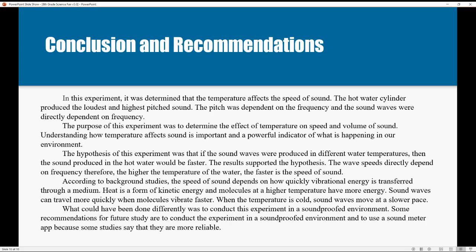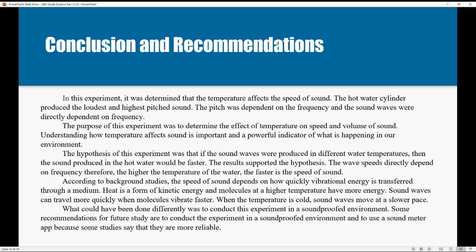The purpose of this experiment was to understand how temperature impacts sound and what were the factors and mediums involved, and to explore a relationship between temperature and sound waves, which is important to people for communication and awareness of surroundings for safety. Understanding how temperature affects sound is an important and powerful indicator of what is happening in our environment.